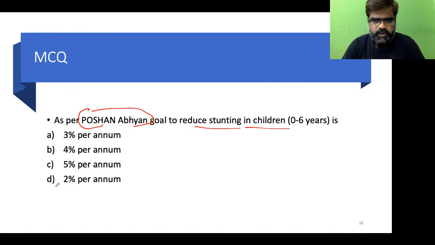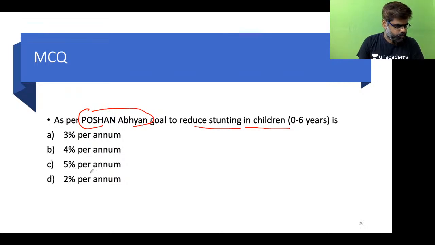As per Poshan Abhiyan, what is the goal to reduce stunting in children? Is it 3%, 4%, 5%, 2%?